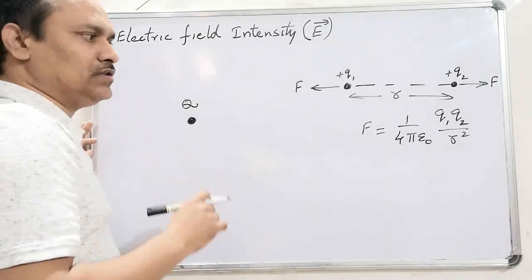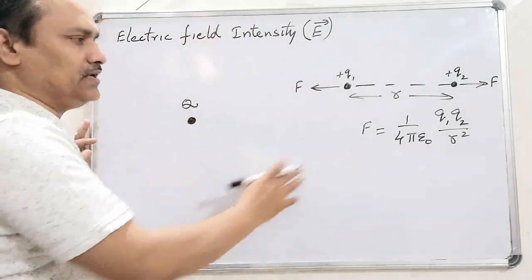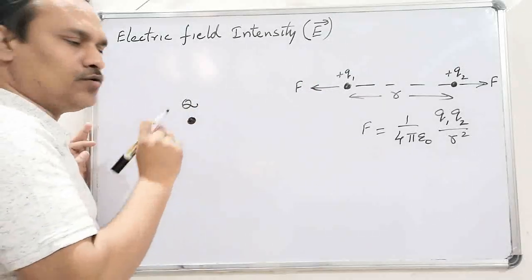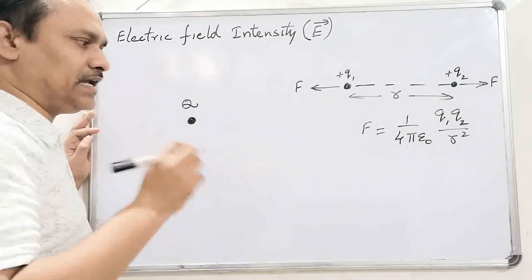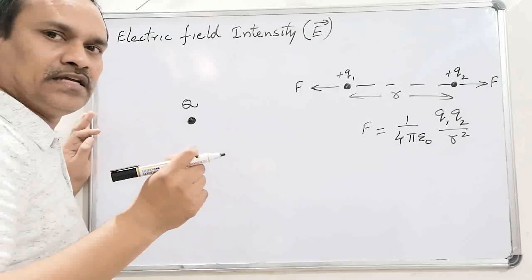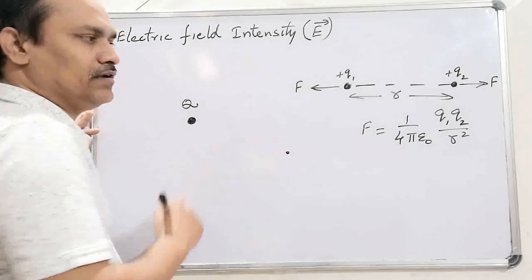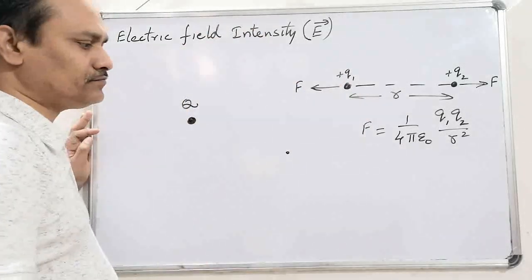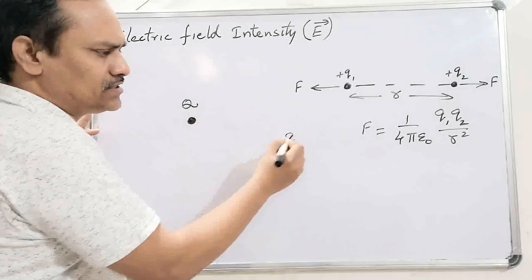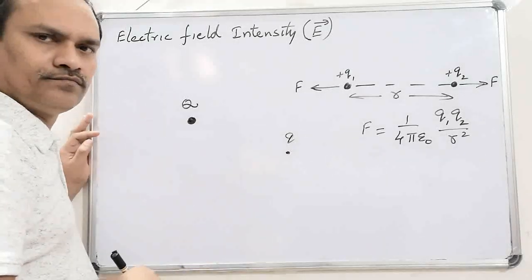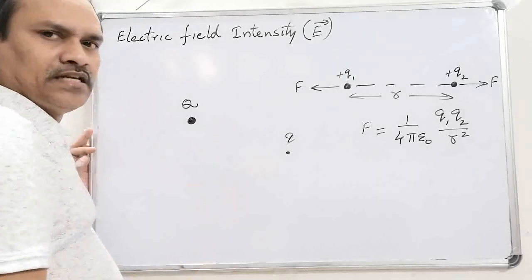Now, how do we know that there is a field present in the surrounding of this charge? How do we know that this charge created an electric field in its surrounding? That can be understood if we place another charge at any point in this space. If there is a field at this point, then definitely this charge experiences some force. If there is no field at this point, then it does not experience any force.